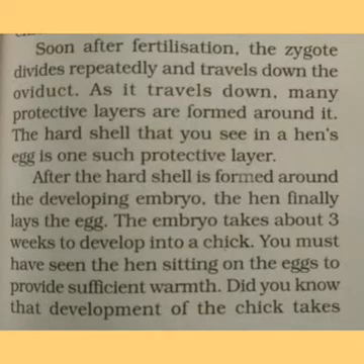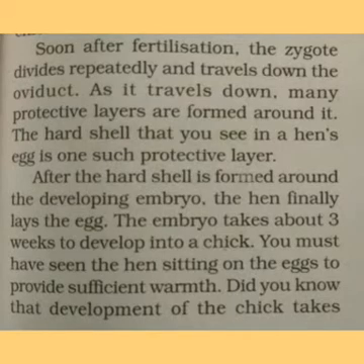Students, you already know that after fertilization, the zygote is formed, and this zygote undergoes repeated divisions to form a ball of cells and it travels down the oviduct. So, when it is traveling down, many protective layers are formed around it, and the hard shell that we find in a hen's egg is one such protective layer. Once this hard shell is formed around the developing embryo, the hen finally lays the eggs.